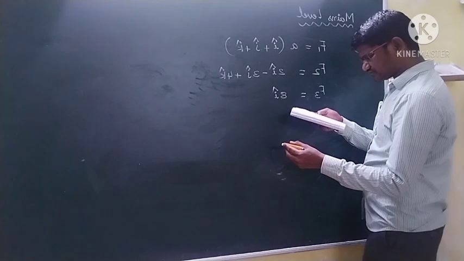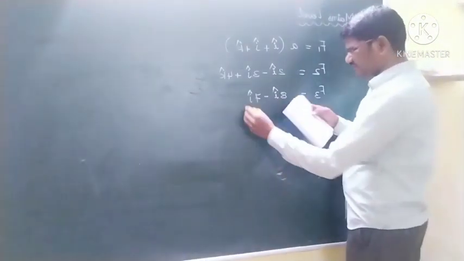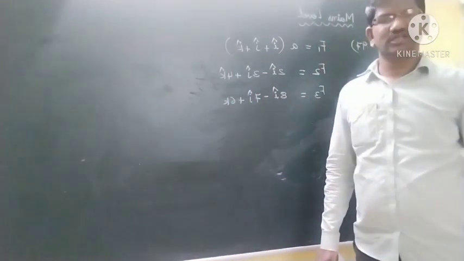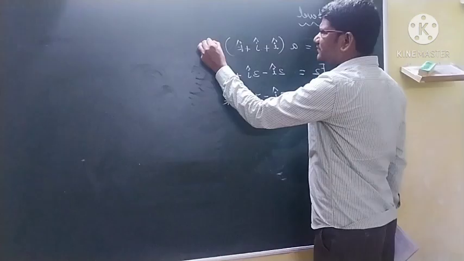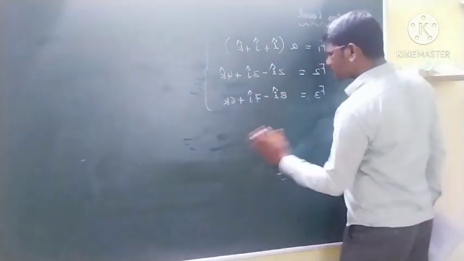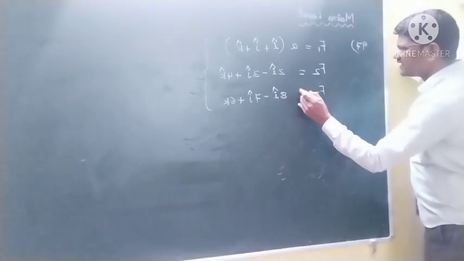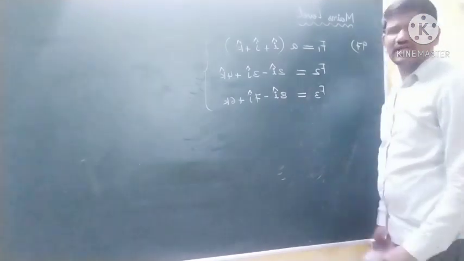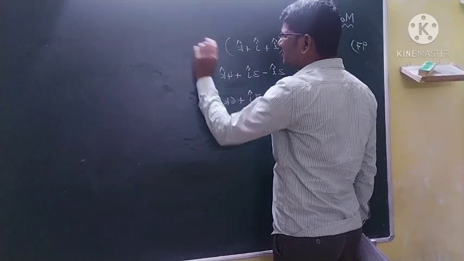8i cap minus 7j cap plus 6k cap. These are the three forces acting on a particle and keeping the particle at rest. So the particle is in equilibrium.